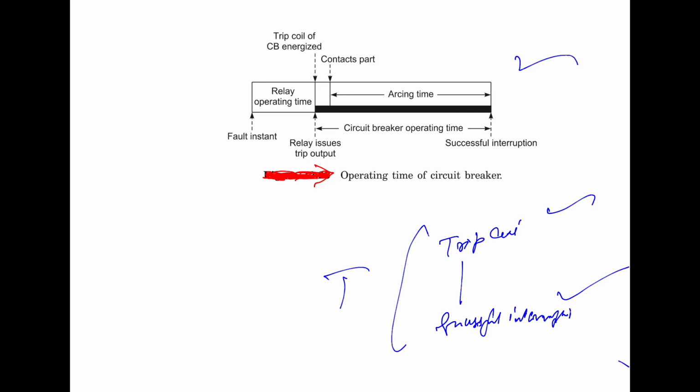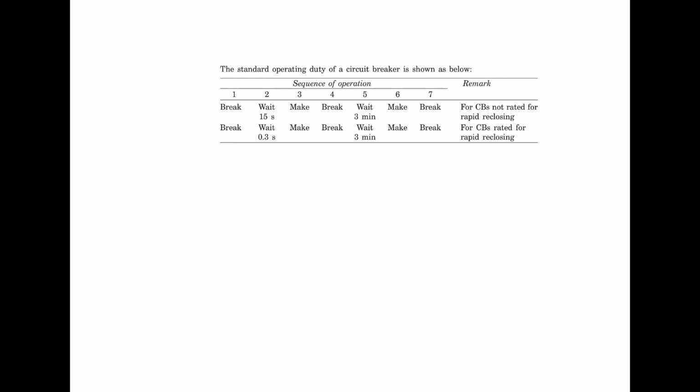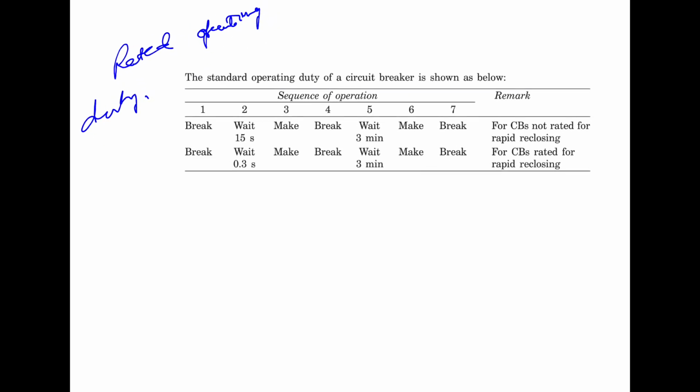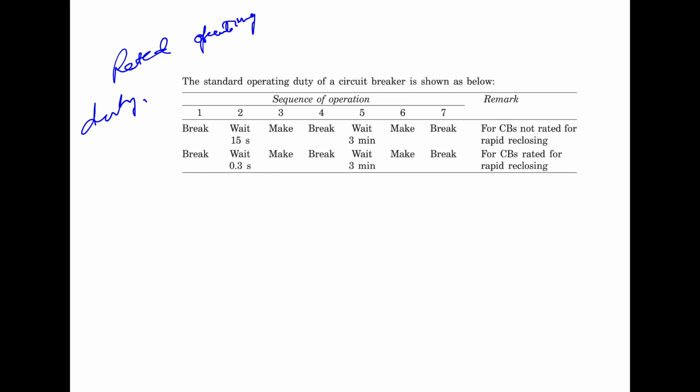Now, next is the rated operating duty. The standard operating duty of the circuit breaker is shown here. First, we will have the break.